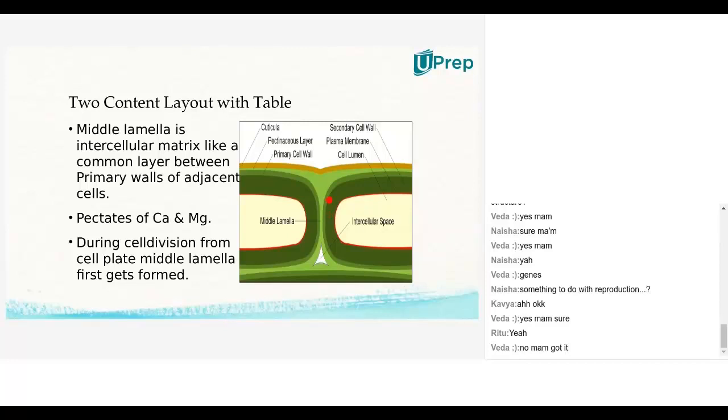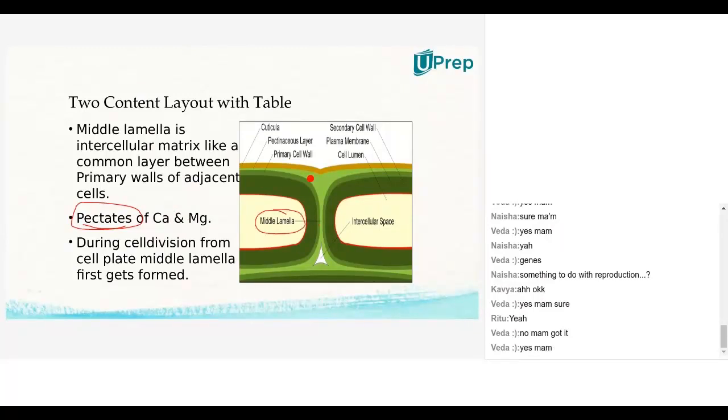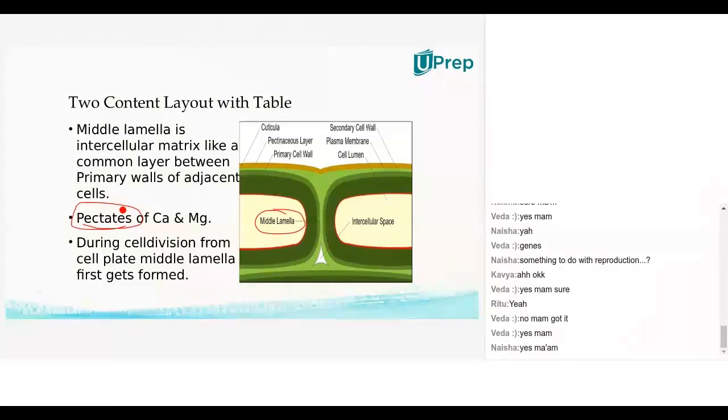Okay. So what is the material in this middle lamella? It is calcium and magnesium pectates. Pectin is nothing but a soft tissue, a simple carbohydrate only. So this carbohydrate pectin, which is a combination of calcium and magnesium, forms the middle lamella. Here in the middle lamella, we can observe the word pectates we use, no? This can contribute to the nutritious value of fruits.